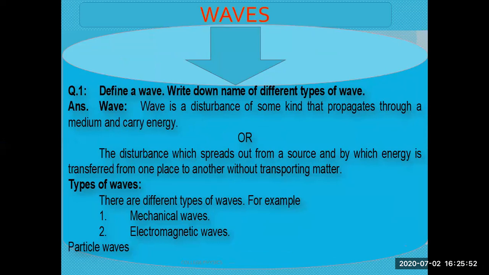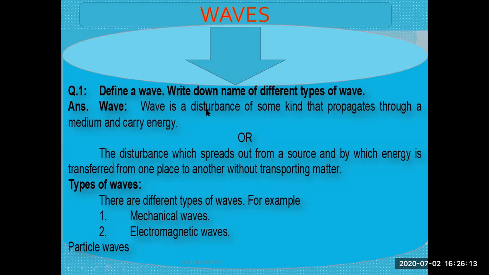So here it is: define a wave. Write down names of different types of the waves. First of all, we will see what the wave is, because this is the starting of the wave chapter. So we are starting with the wave and types of the waves, and then we will find out the difference between the two types of the waves.